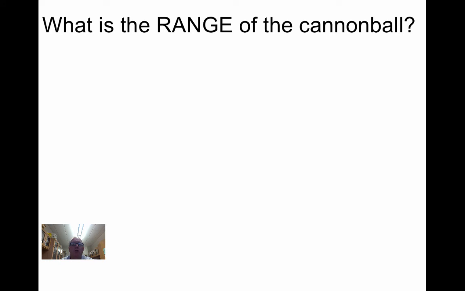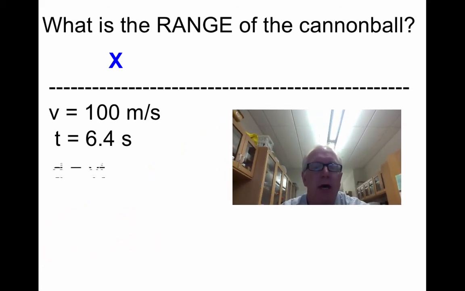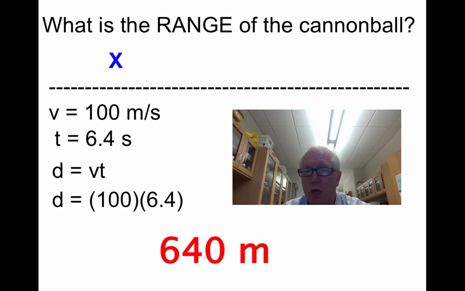Okay, so here's another question. What was the range of the cannonball? Well, that's in the x direction. So here we take the speed in the x direction, the 100 meters per second, multiply it by the time that it was traveling in the horizontal direction, which was the entire time, and there's how we get our 640 meters. These problems can be very complicated, so practice is going to be what helps you out.